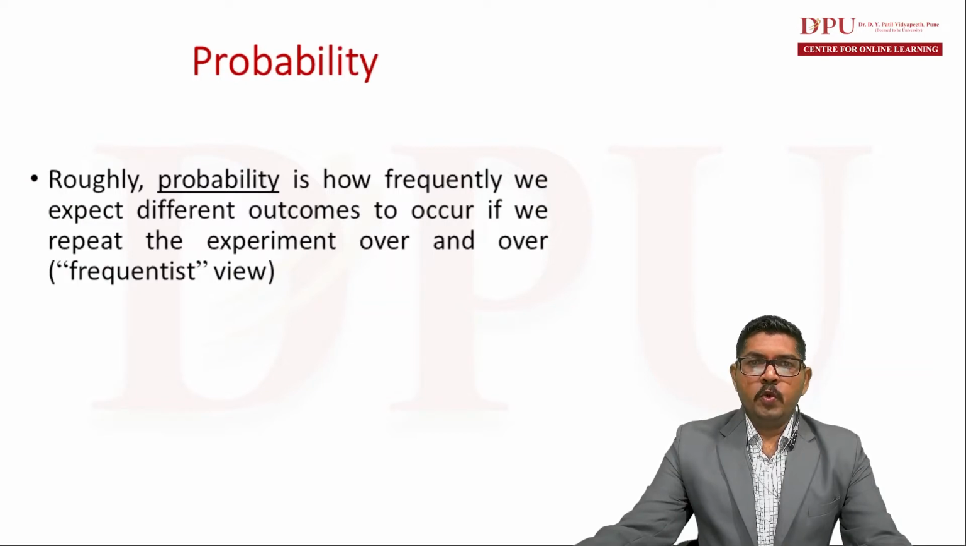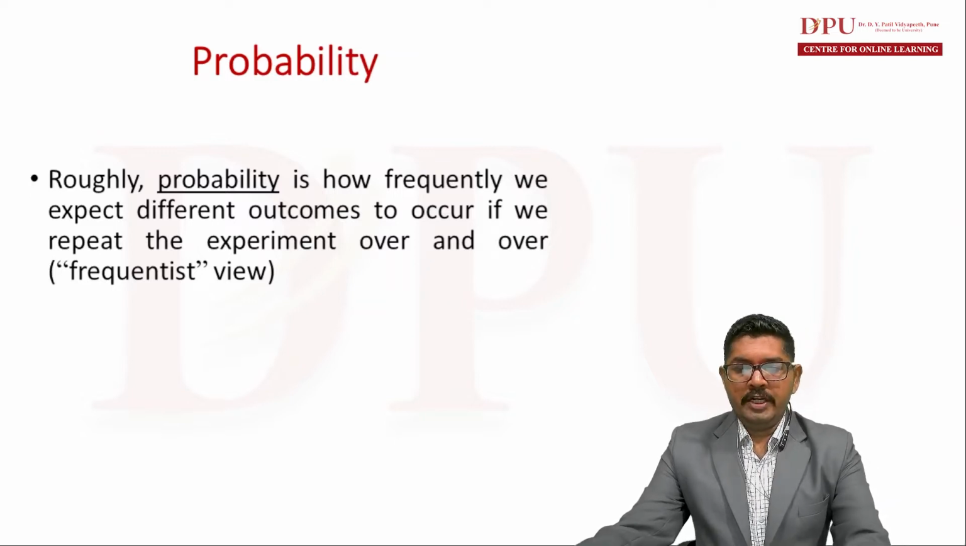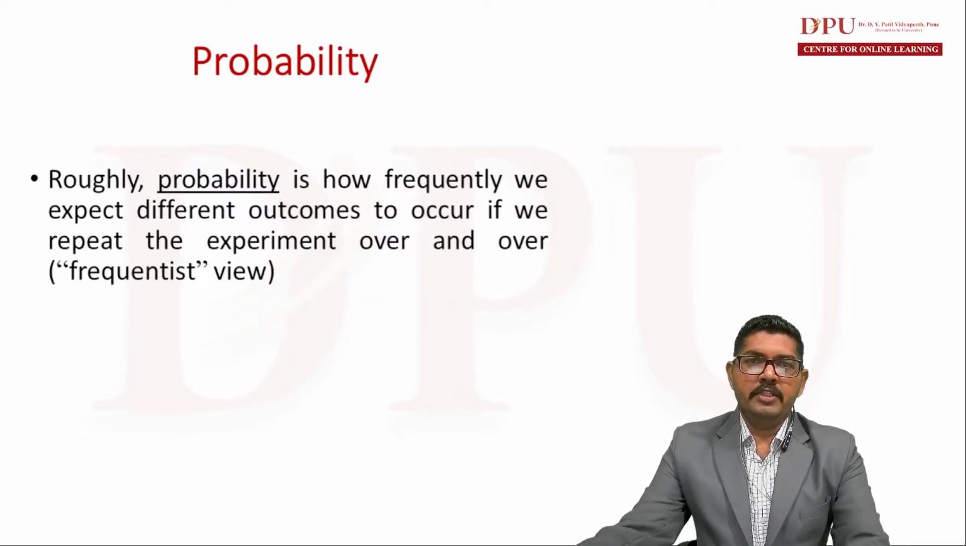Probability. So what is probability? Roughly speaking, probability is how frequently we expect different outcomes to occur if we repeat the experiment over and over again. So this is the frequentist view of understanding the probability. According to this definition, probability is how frequently we expect different outcomes to occur if we repeat the experiment again and again. So let us first understand a few concepts from this particular definition.